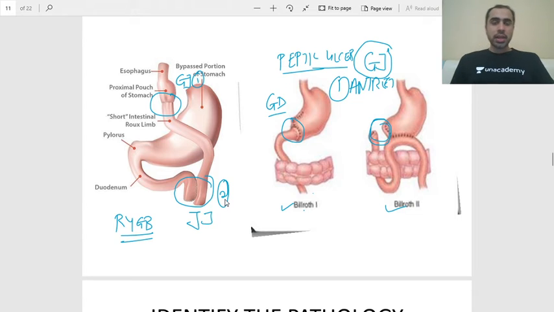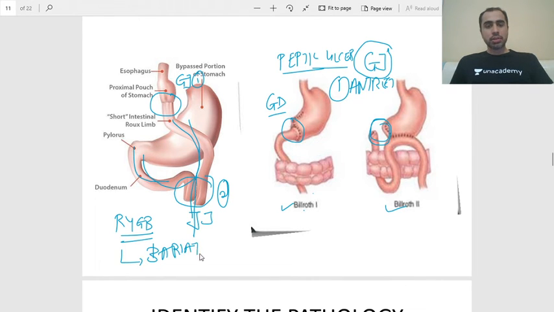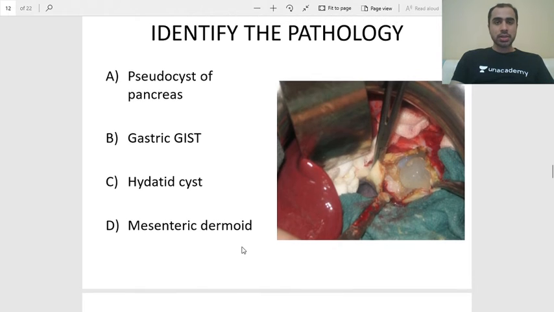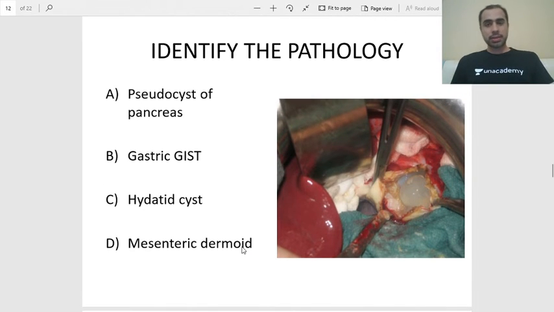So if you ever see two anastomoses, GJ and JJ, with a Y configuration like this, as you can see, this is a Roux-en-Y gastric bypass. This is also done as one of the bariatric procedures. I hope I'm clear with this. So that was Roux-en-Y gastric bypass and mini gastric bypass.